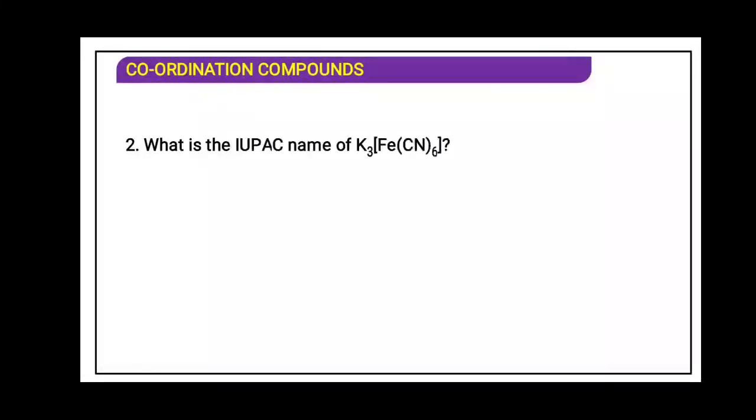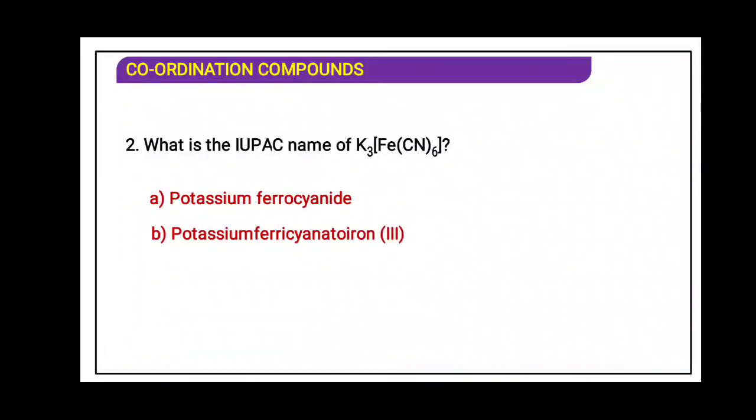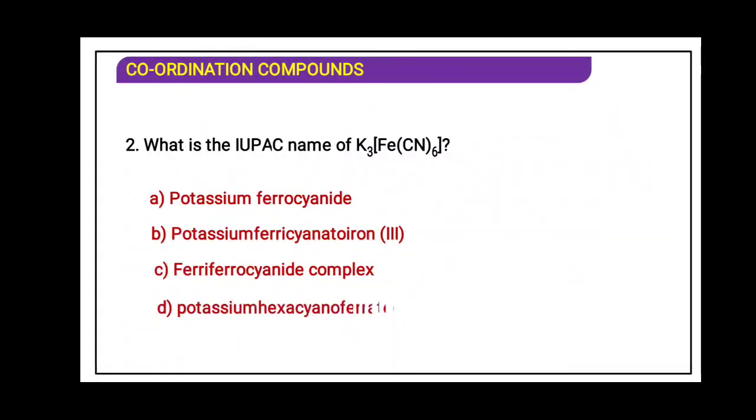What is the IUPAC name of K3[Fe(CN)6]? We have seen the example K4[Fe(CN)6]. That means there will be a change in the oxidation state of Fe. You try to answer, see the options. Potassium ferrocyanide, potassium ferricyanide, iron 3 ferrocyanide complex, potassium hexacyanoferrate 3. It will be potassium hexacyanoferrate 3.